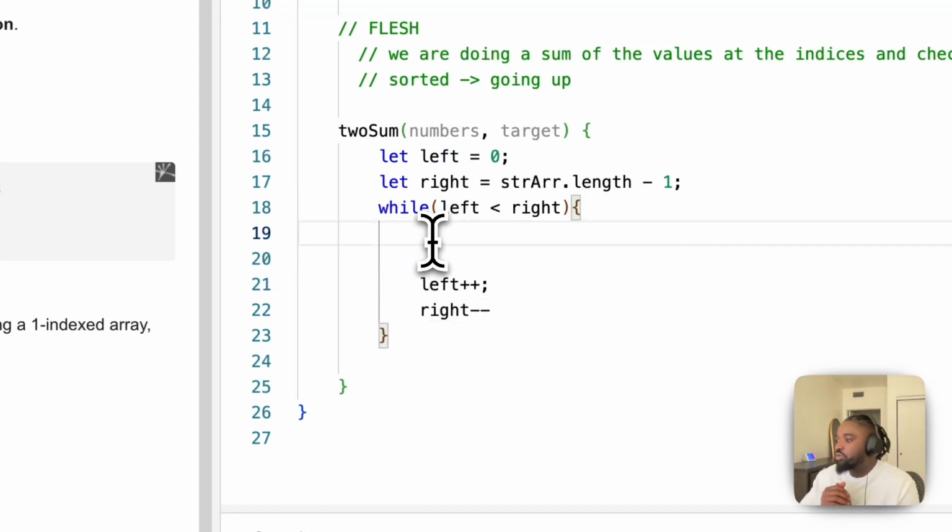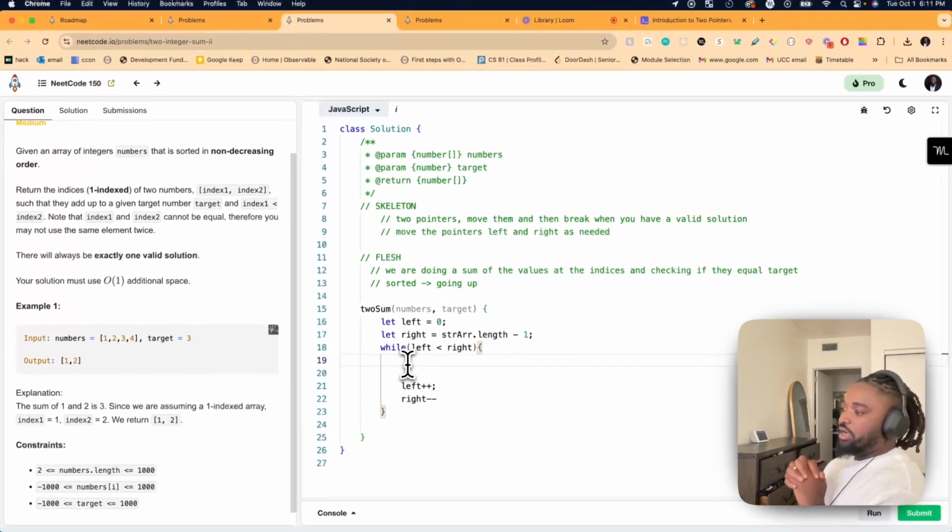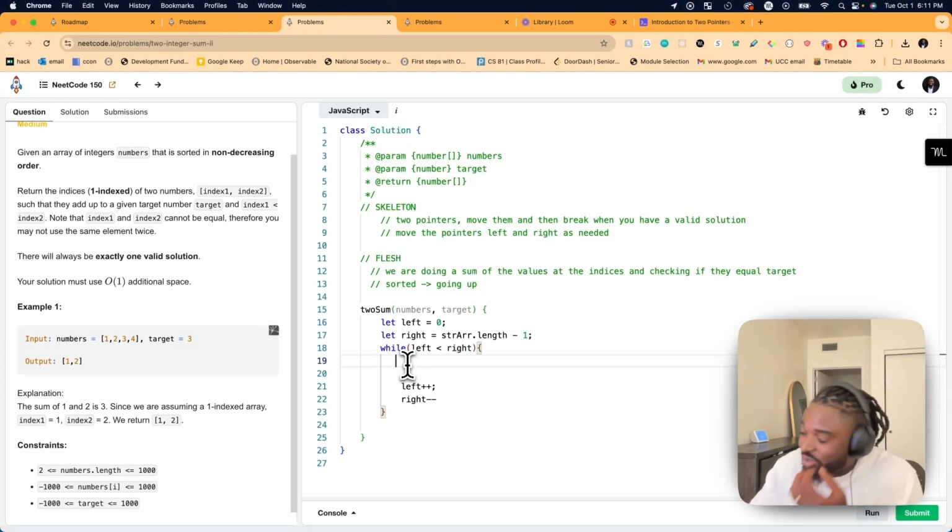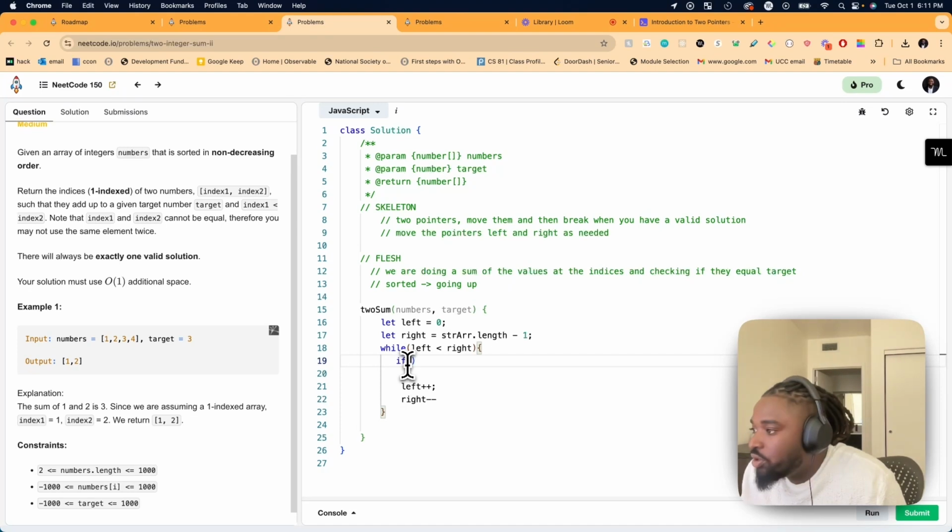Okay, so all right, we're trying to add the target. So okay, let's check if let sum equals numbers at left plus numbers at right.